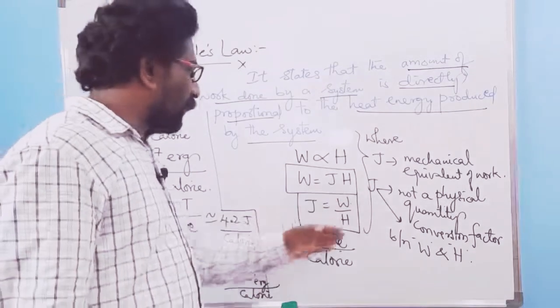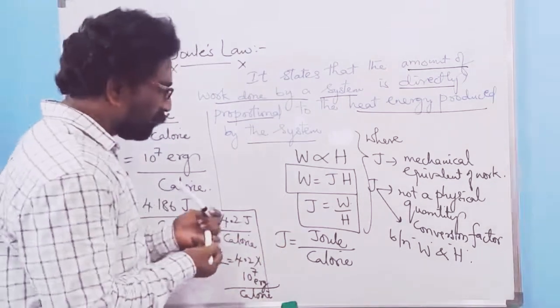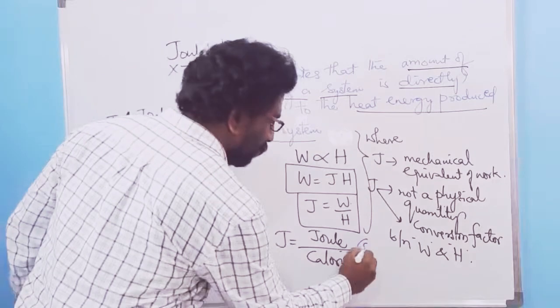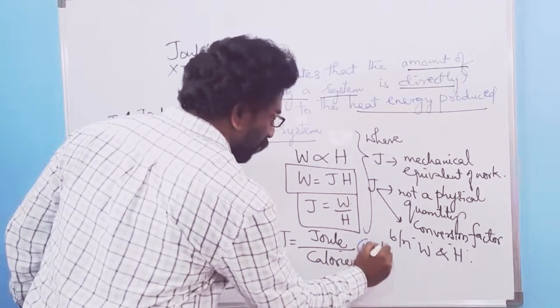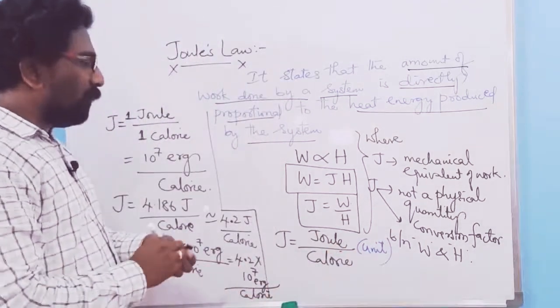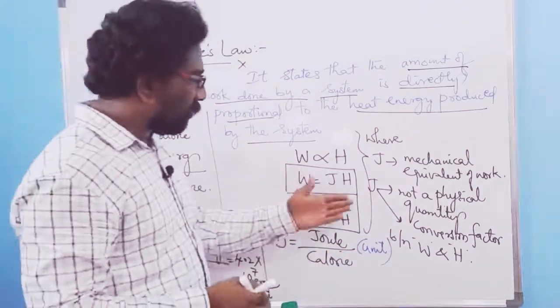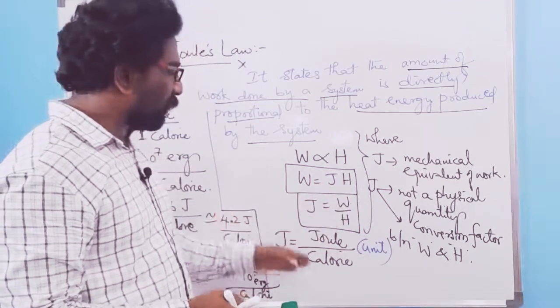J equal to W over H. J is equal to the unit for this one. This is an SI unit. This is a unit, joule over calorie. Now the work done unit is joule and the heat energy is calorie. That's why it is joule over calorie.